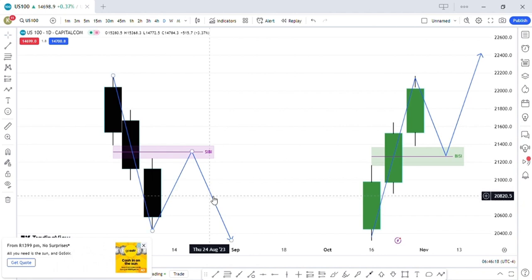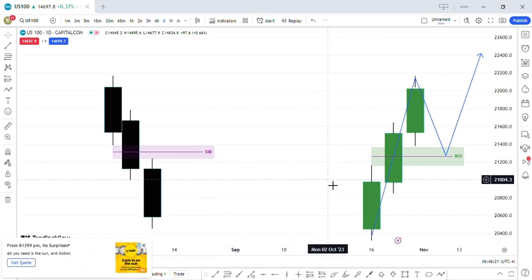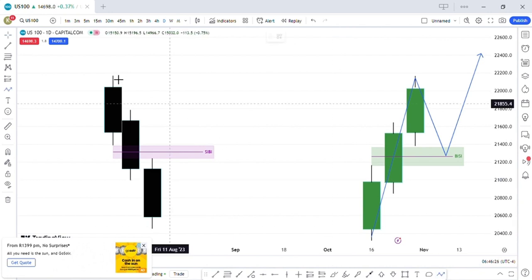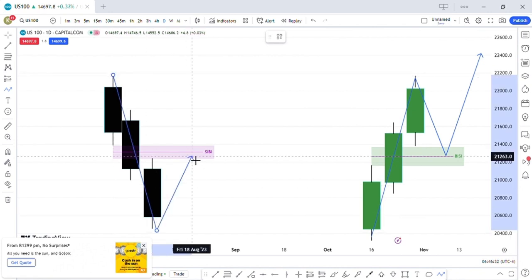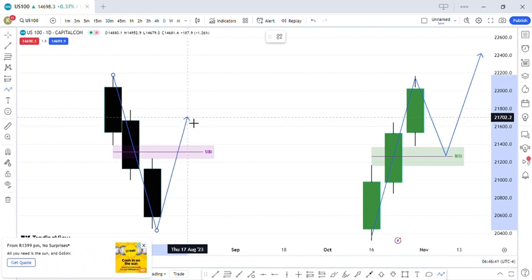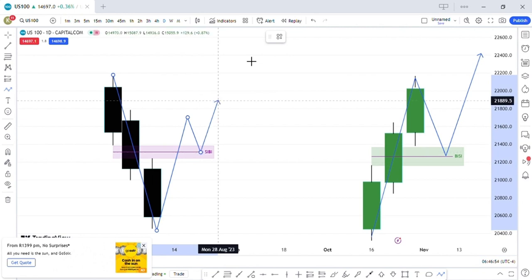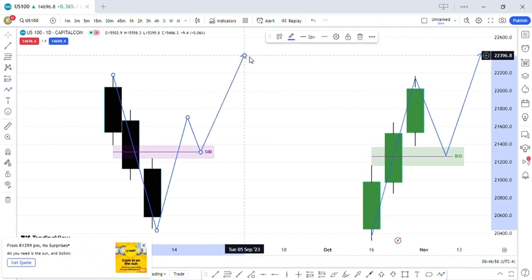Now that we know the first instance of how a SIBI can influence the market, let's look at the second one. The second one is when the SIBI acts as an inversion fair value gap. What is an inversion fair value gap? An inversion fair value gap is when we have the market coming here, making a lower low, coming into the fair value gap, and instead of closing below the consequent encroachment or the 0.5 of the SIBI, the market closes above the SIBI or the fair value gap. Then we expect the market to come into the SIBI and into the 0.5 of the SIBI. Then the SIBI will act as a support to push the market up. This is what is known as an inversion fair value gap.